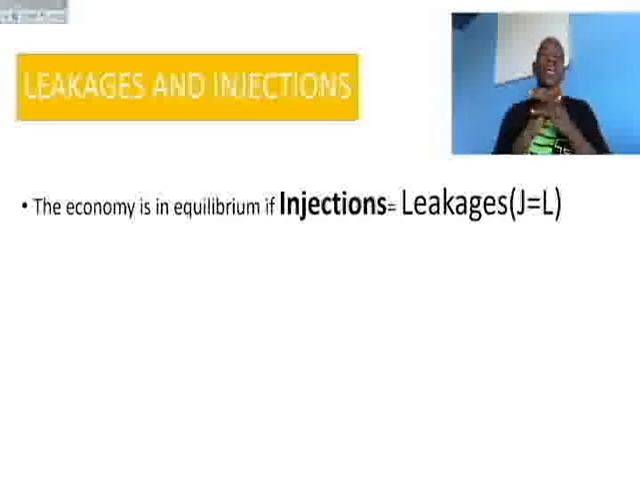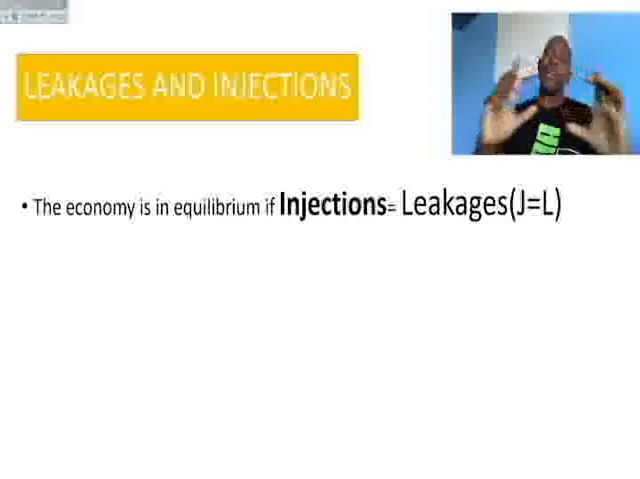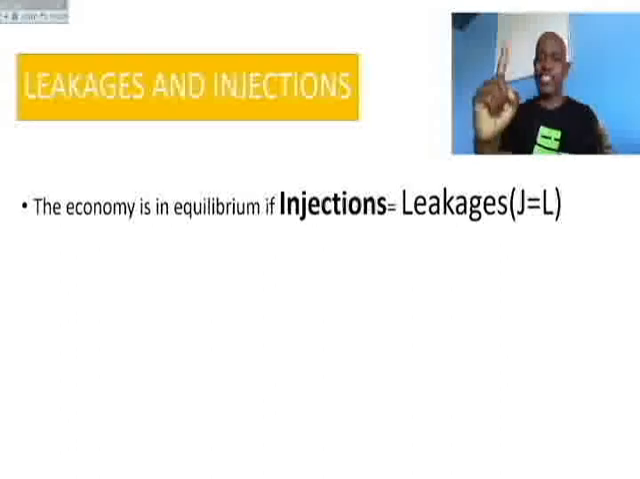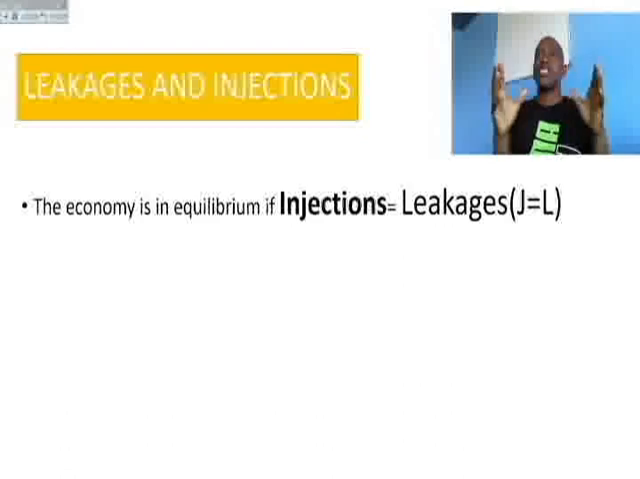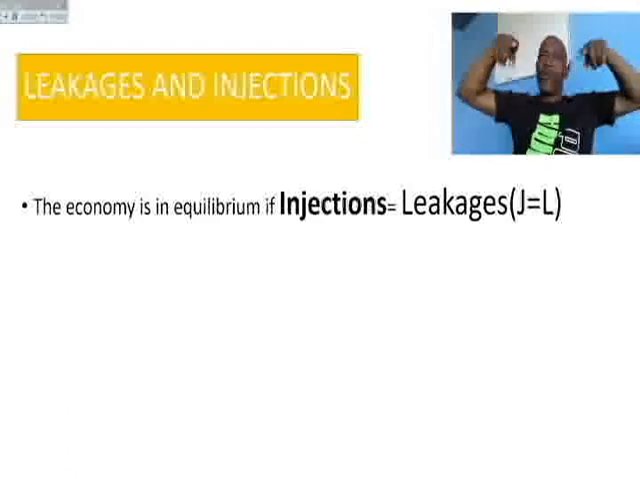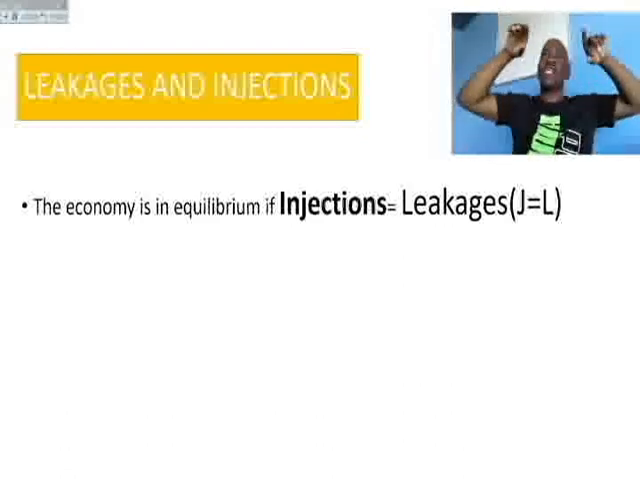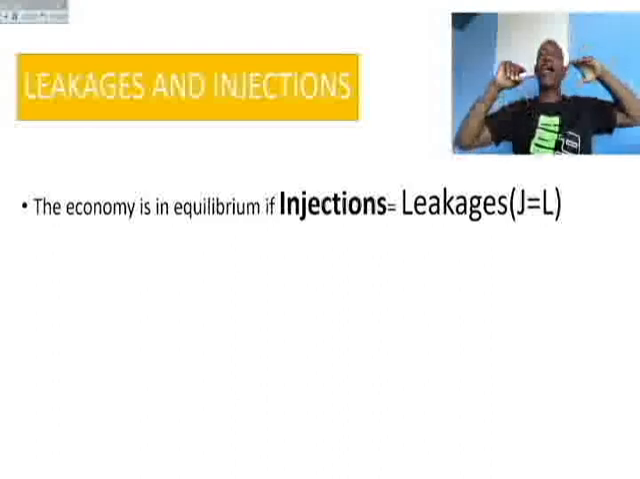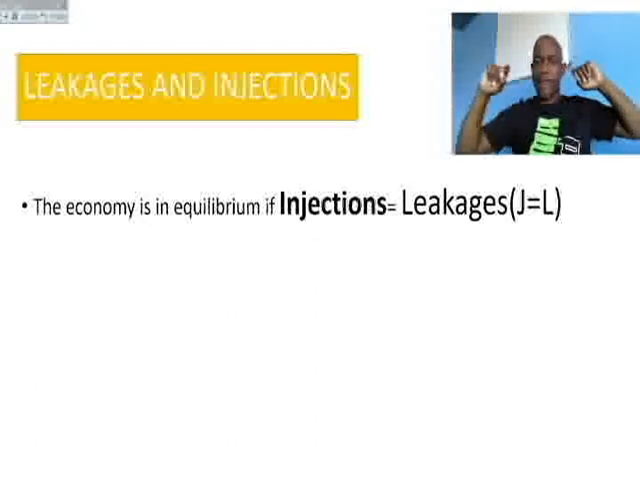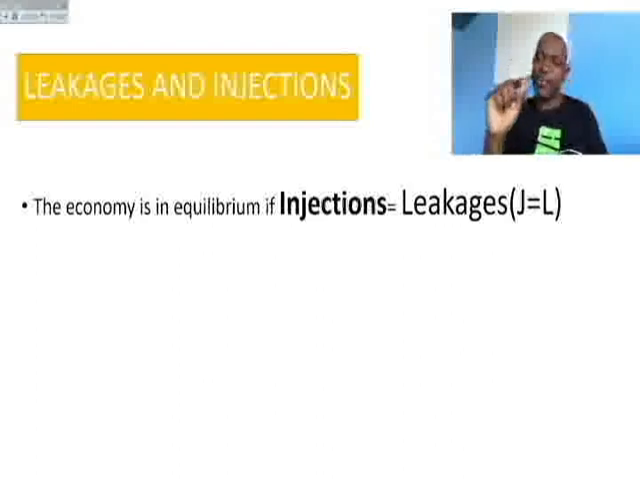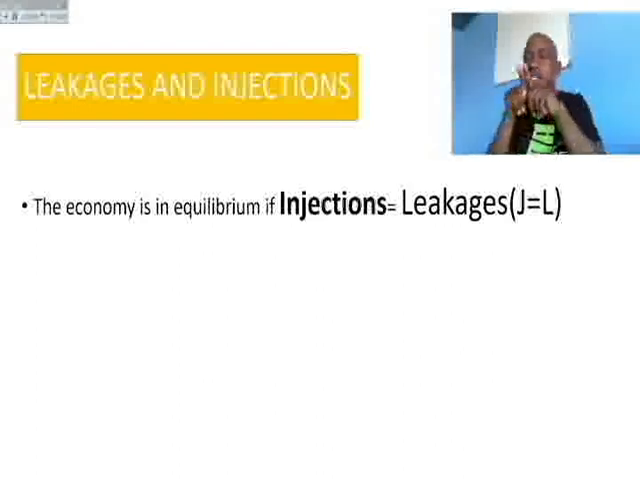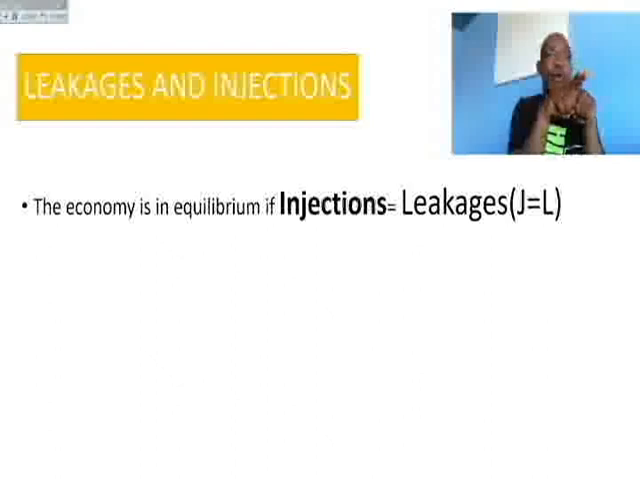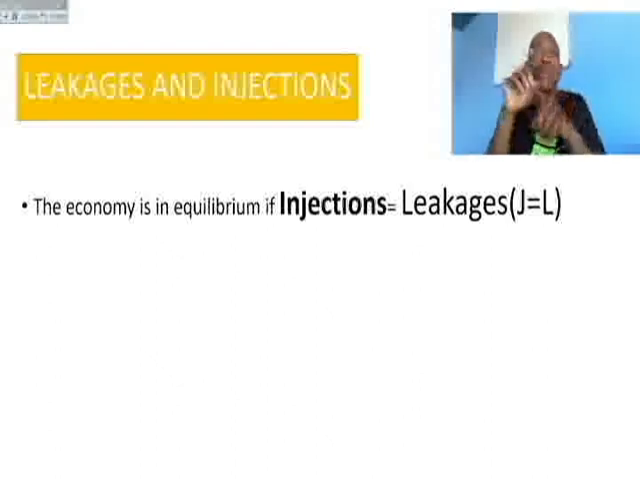Right, the economy is in equilibrium if injections and leakages are equal. Remember that we said if the economy is in balance, it means that injections and leakages are equal. Now we are using the economic term equilibrium. So the economy is in equilibrium if the injections and leakages are equal, if J is equal to L.